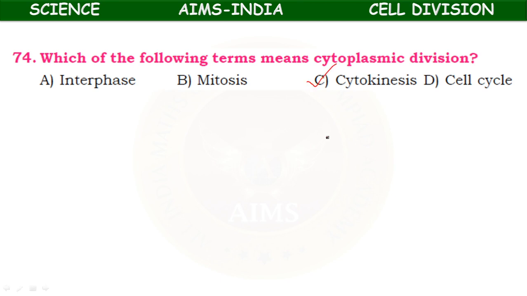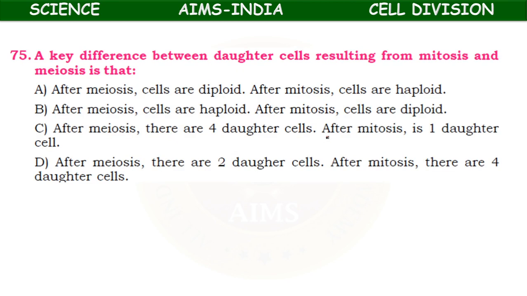Cytokinesis. Okay. Next, a key difference between daughter cells resulting from mitosis and meiosis is: after meiosis the cells are diploid, after mitosis cells are haploid; after meiosis cells are haploid, after mitosis cells are diploid; after meiosis there are 4 daughter cells, after mitosis 1 daughter cell; after meiosis there are 2 daughter cells, after mitosis 4 daughter cells. Actually, after meiosis the cells are haploid, after mitosis the cells are diploid.